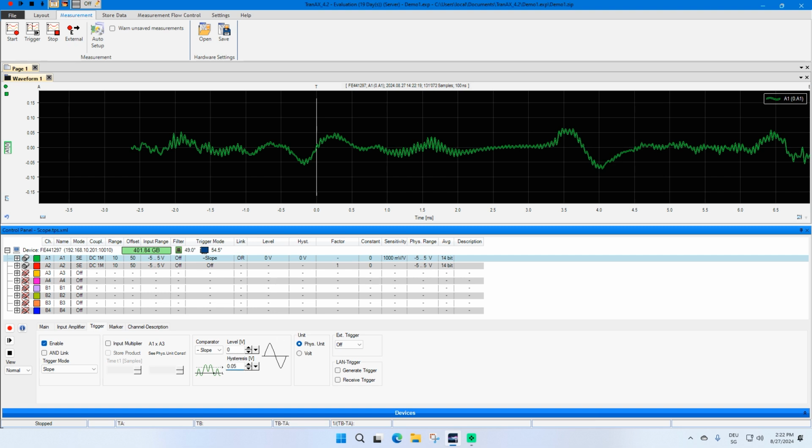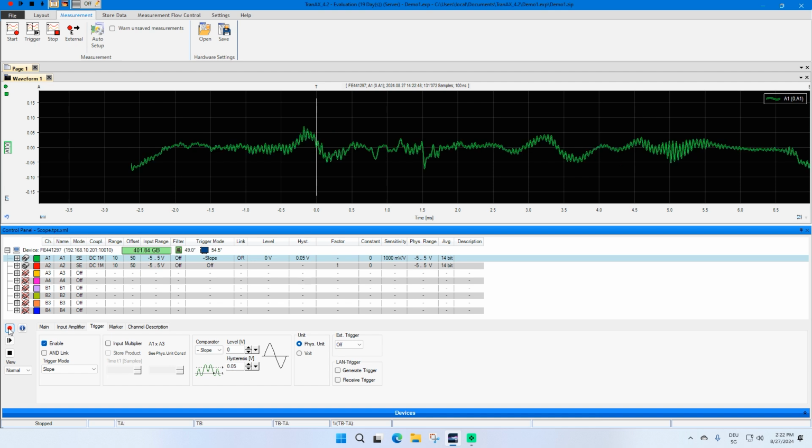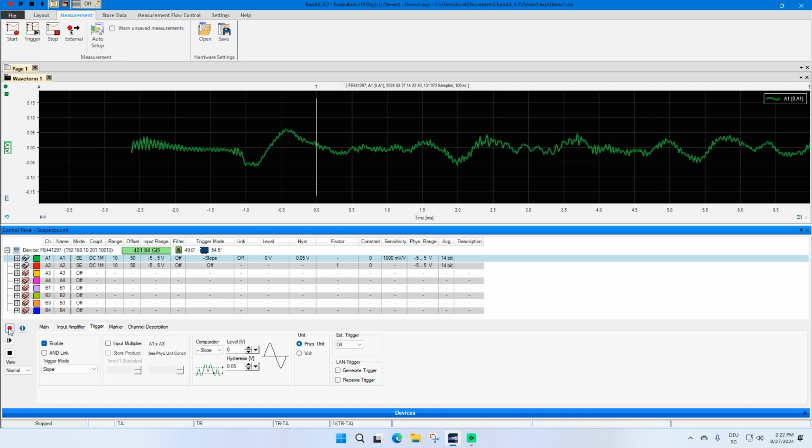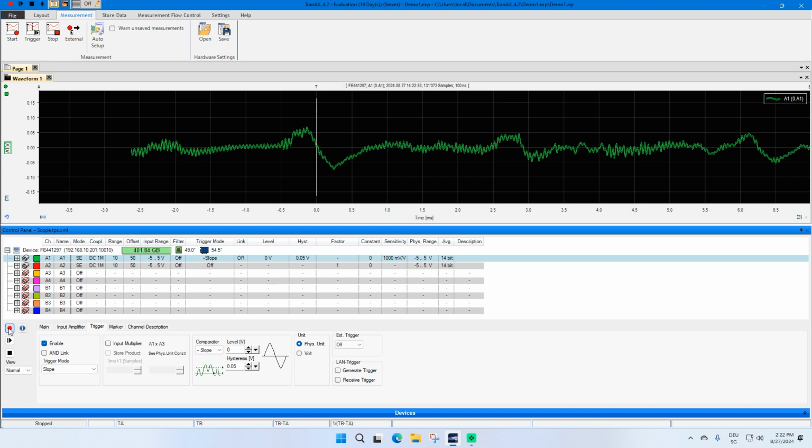I put here 0.05, start the measurement, and now as you can see, we always catch a negative slope. So the signal must surpass this 0.05 volt, and then we are looking for a negative slope. Last parameter here is the external trigger. All devices have an external TTL trigger. The signal is available on the rear side of the device on the 25-pole D-sub connector.